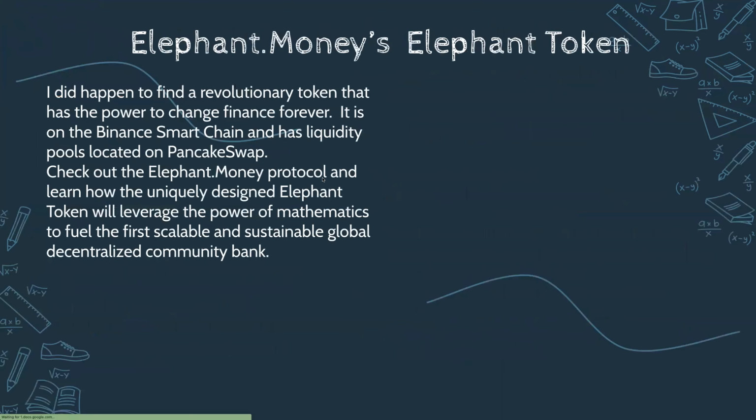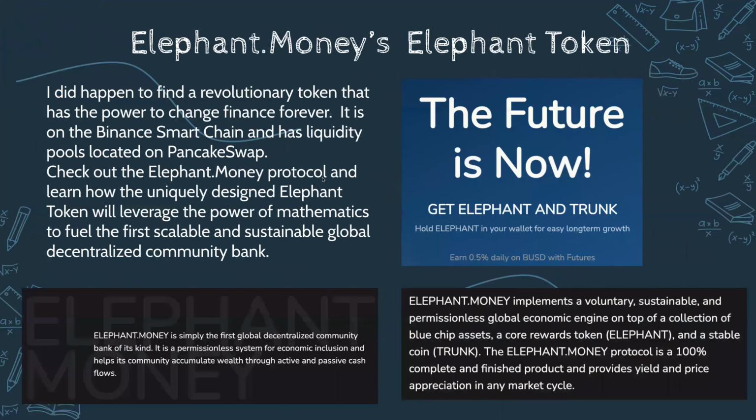Well, I will tell you this, guys. It was not the cake token. However, I did find it on PancakeSwap, and it was on the Binance Smart Chain. It is a protocol actually called Elephant.Money, and it's their Elephant token. It was the number one performing digital asset in all of 2022.